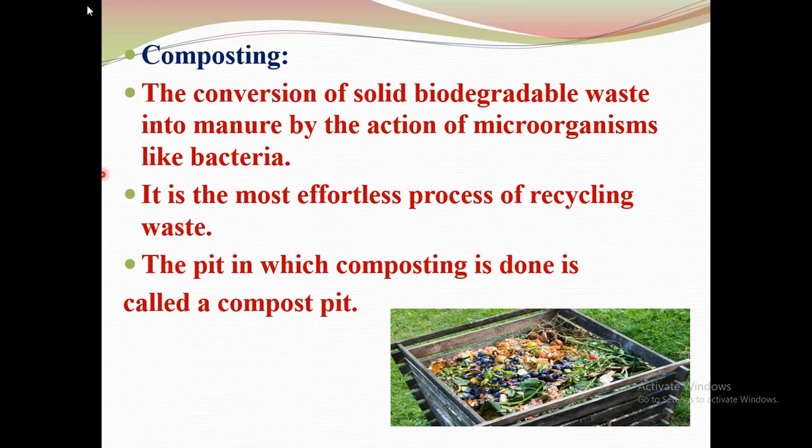Now the next method is composting. Composting means conversion of solid biodegradable waste into manure. Here you can see, they will create a pit in which they will dump the solid biodegradable waste, which will be converted into compost by the action of microorganisms like bacteria. Okay, it is the most effective process of recycling waste. We are recycling it and using it as manure. The pit in which composting is done is called a compost pit.